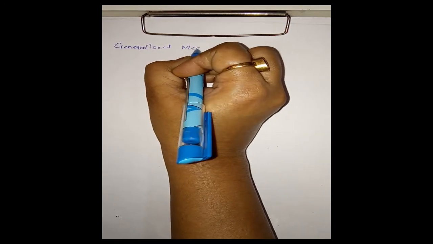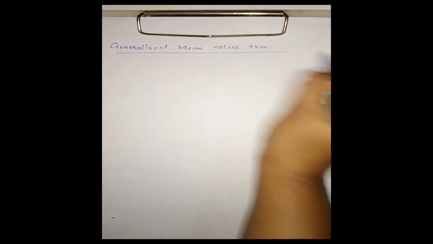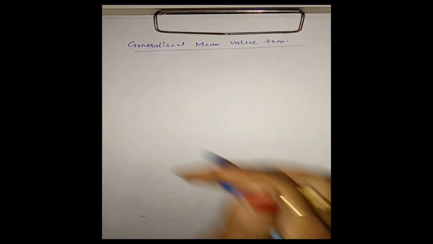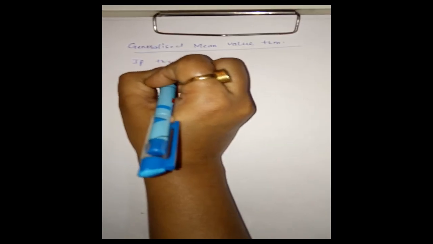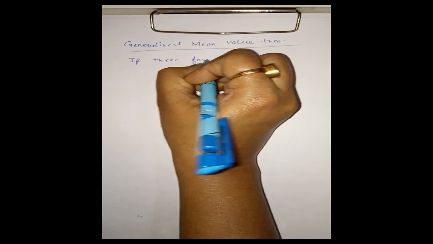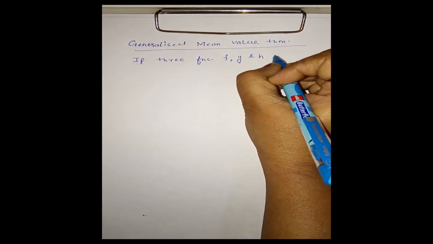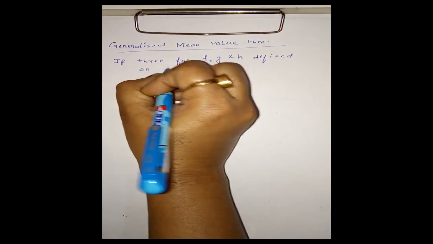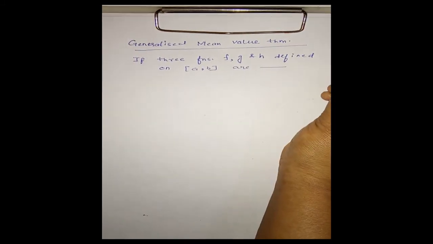Generalized mean value theorem. Here we have three functions, f, g and h. Now first come to the statement of this theorem. If three functions f, g and h defined on closed interval AB are,